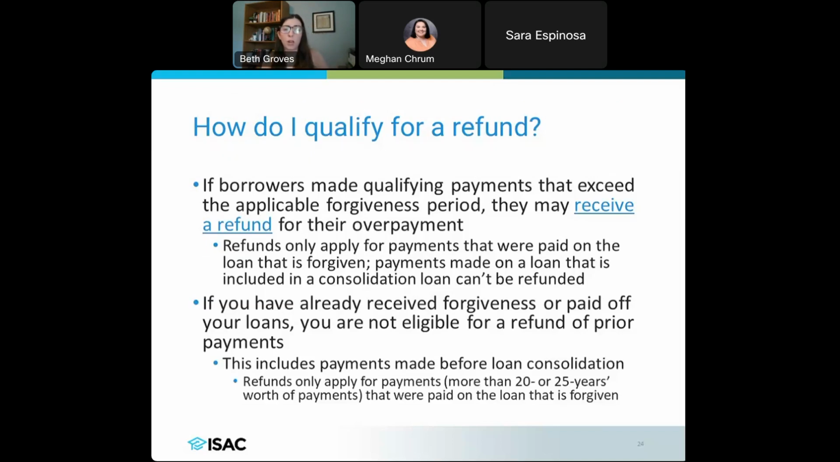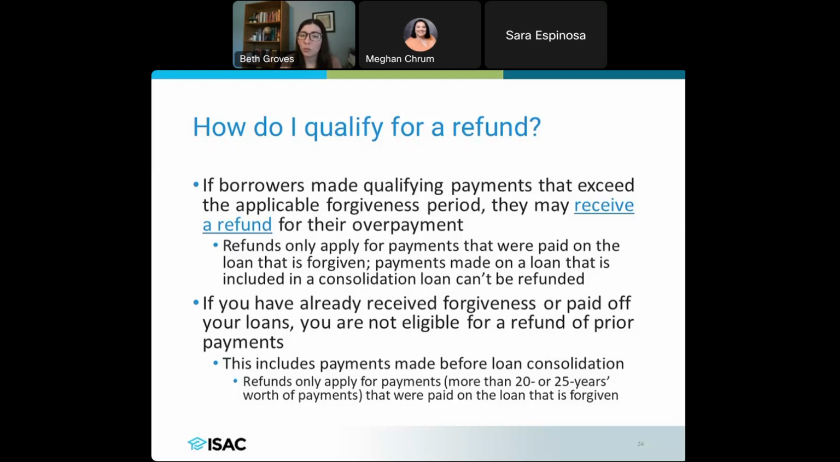What about refunds? If a borrower is thinking, maybe I would qualify for a refund, it's possible that they will potentially have a refund. That's not going to be the case for every single borrower, specifically if they've already gotten forgiveness. But if a borrower made a certain number of qualifying payments and that went over what their loan amount was, it's possible that they'll get a refund for that overpayment. It's only going to be for payments that were made on the loan that's forgiven. So if it's in a consolidated loan, that's not something that can be refunded.